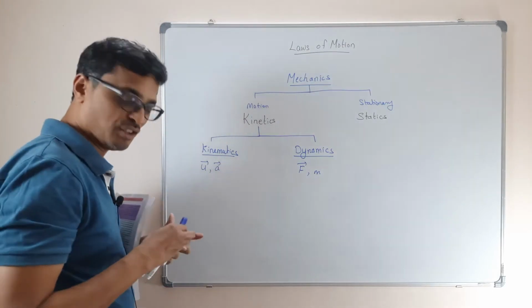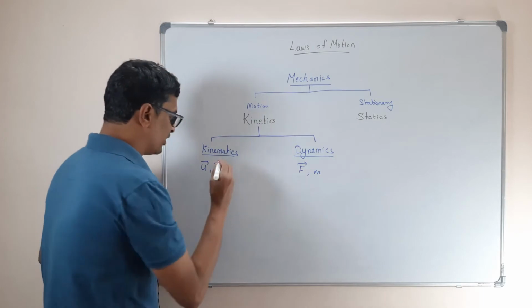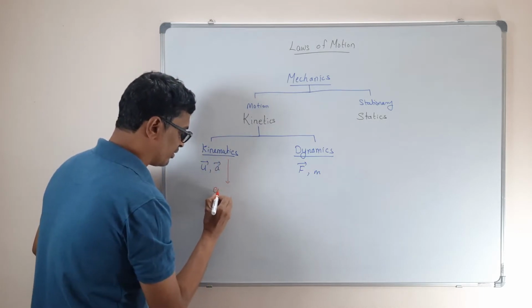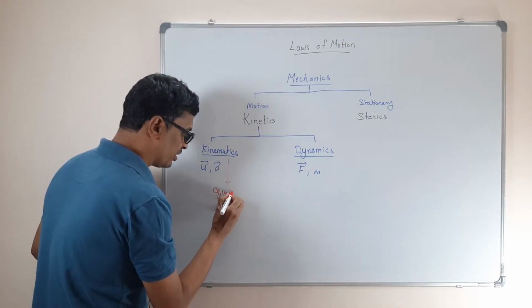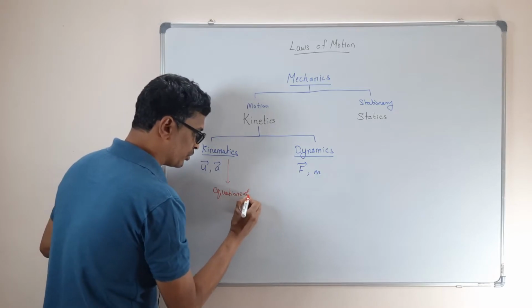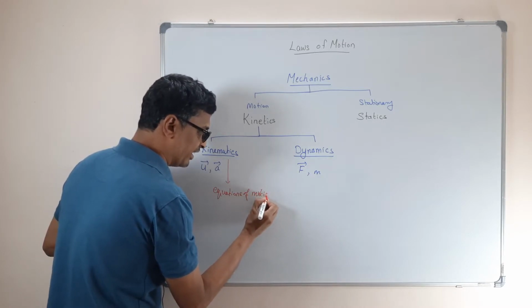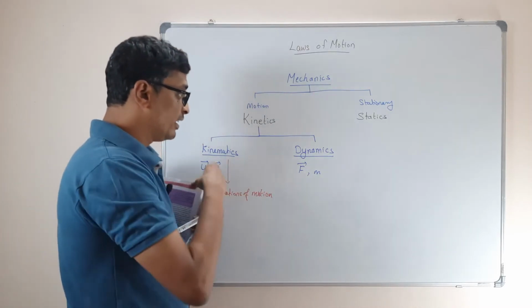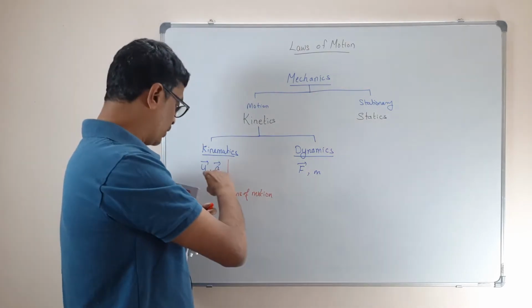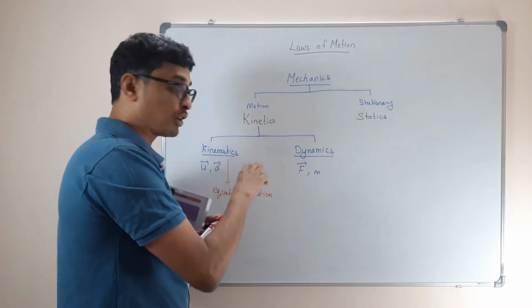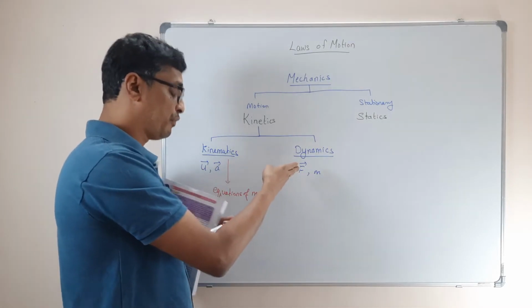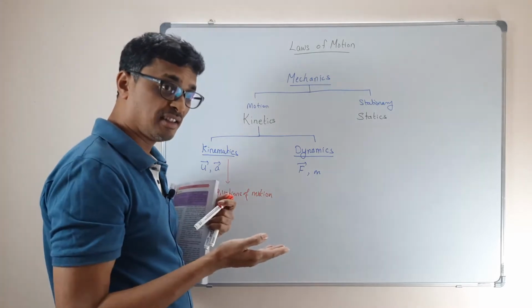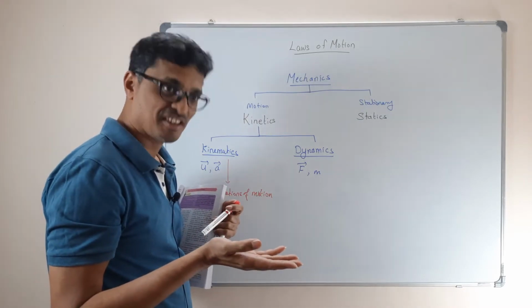Remember, we did that. On the other hand, in dynamics we have to find out the initial velocity and everything. So what are the quantities that decide that? Force, mass, energy. Am I right?